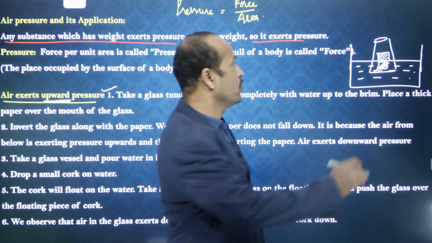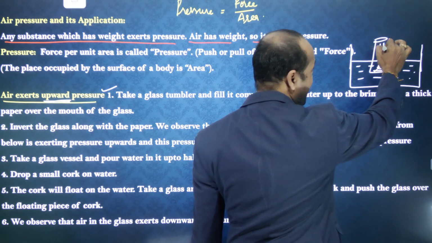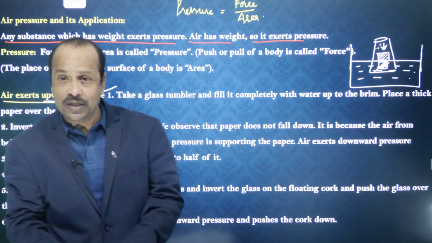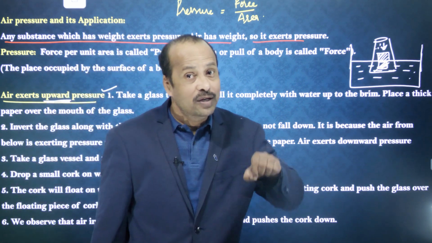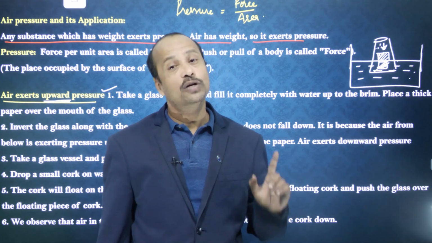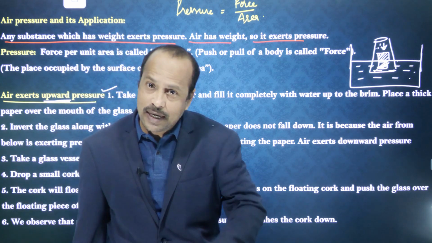Why? Because in the tumbler air is there. So this air is exerting pressure over that cork, and due to that, the cork will sink, dip in the water. So this experiment shows that air exerts pressure downward also.